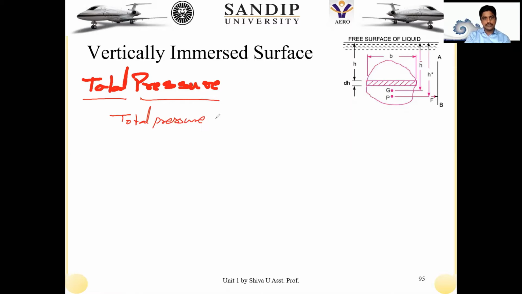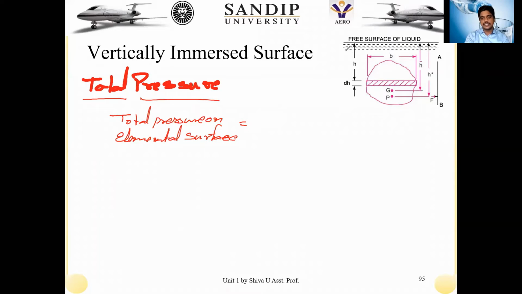Now here, the total pressure on the elemental surface only. Let us initially find out the total pressure on the elemental surface. The total pressure on the elemental surface is the pressure acting on this particular elemental surface into the area. So that is P into the area. Now, what is the pressure expression? We get it as rho into g into h.